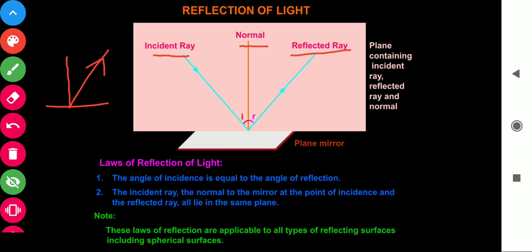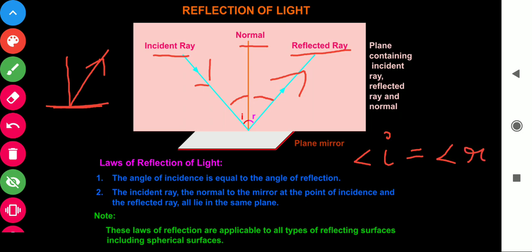This is the surface, and at a 90-degree angle we have the normal. One is the incident ray which is coming, and one which is going back is the reflected ray. What are the laws now? The angle of incidence and the angle of reflection are both always the same. Angle of I is equal to angle of R.